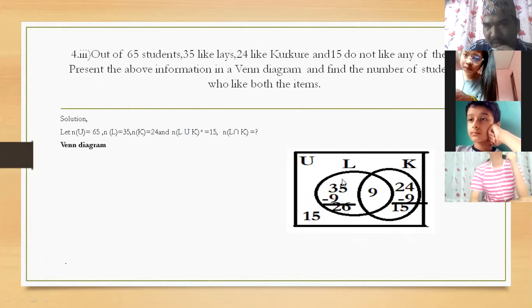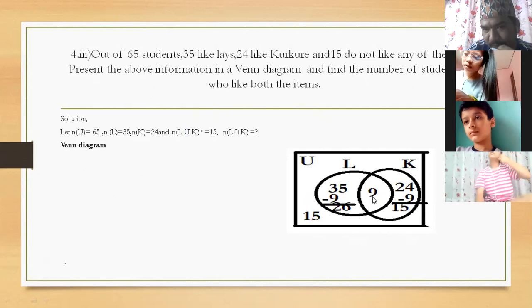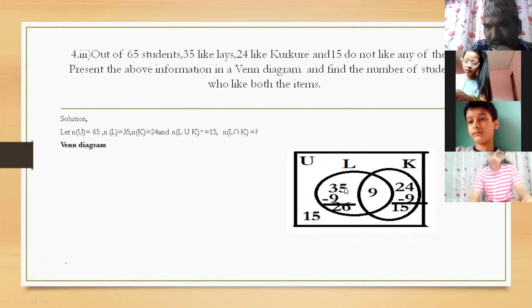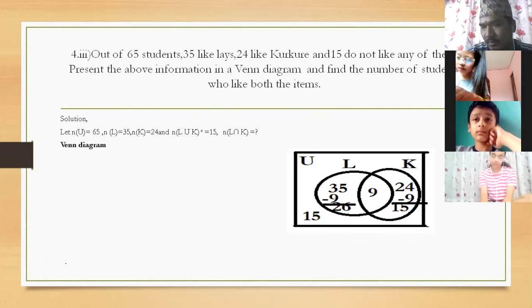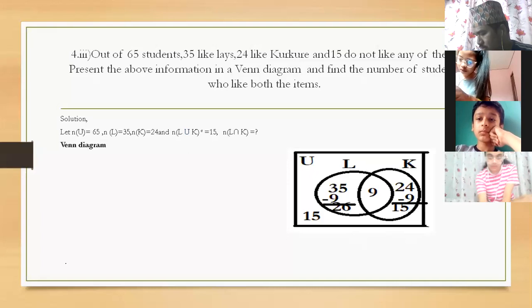Then we are going to find both items, which is 9. How to find 9? First of all, we add 35 plus 15, that is 50. And 50 plus 24, can you tell? 74.